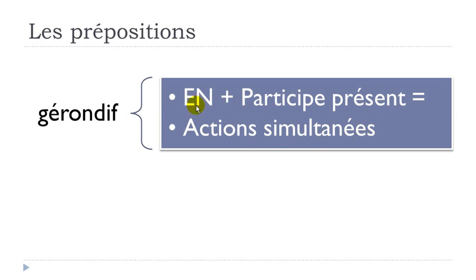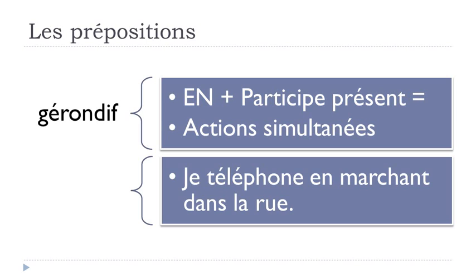The way we construct that is, of course, because it's the lesson, la préposition en, and then after that you put the participe présent form that you don't know yet how to make, but we'll see that in a coming lesson. But I will make an example anyway, and this is the example. Je téléphone, so in the first part of the sentence, you say je téléphone, téléphoner is to call.